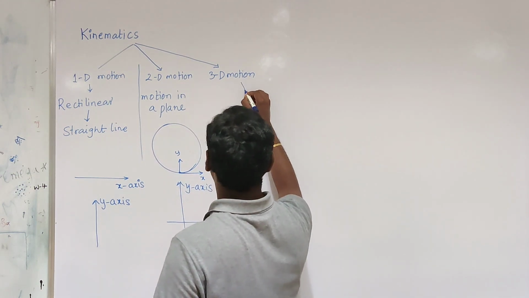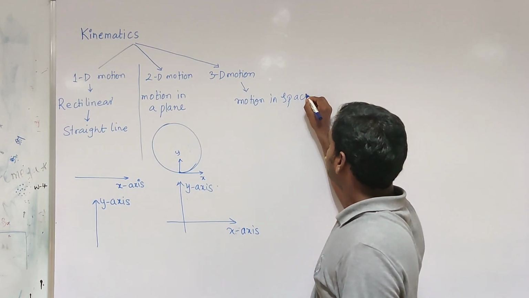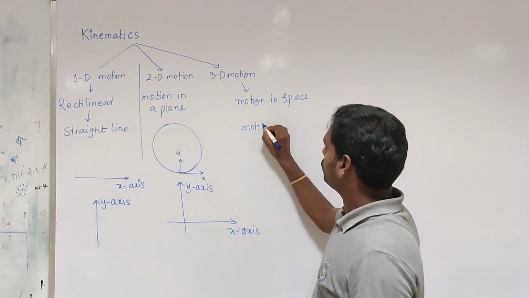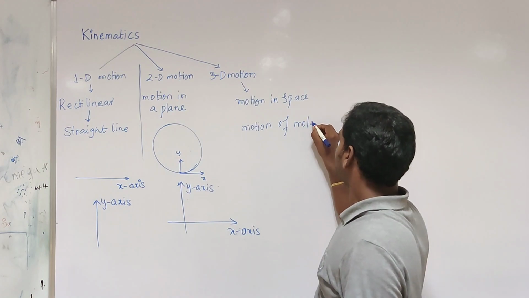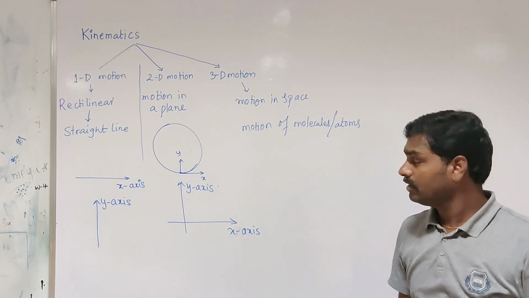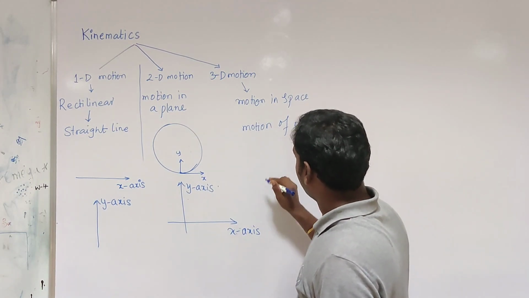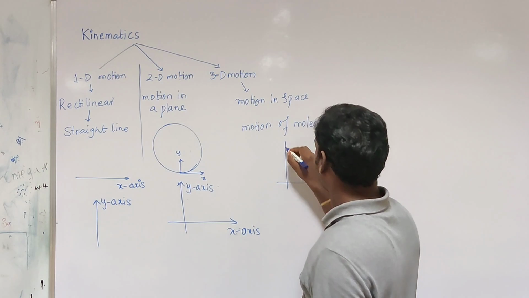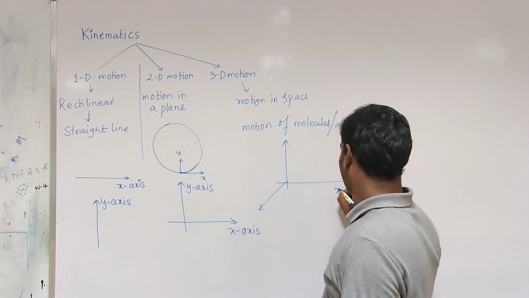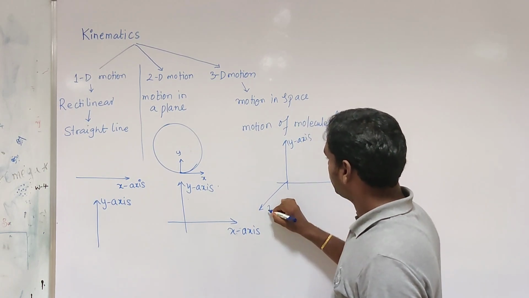And three-dimensional motion is called motion in space. The best example for three-dimensional motion is the motion of molecules or atoms. We also call it motion in space. We require three coordinates to describe the position and the motion of the particle. One is the x-axis, another is the y-axis, and another is the z-axis.